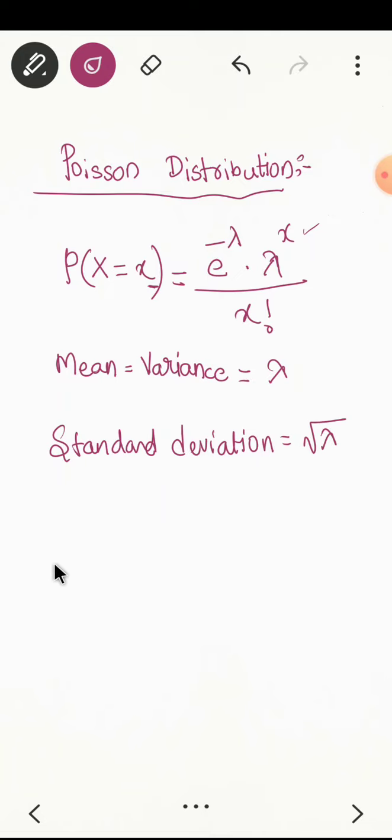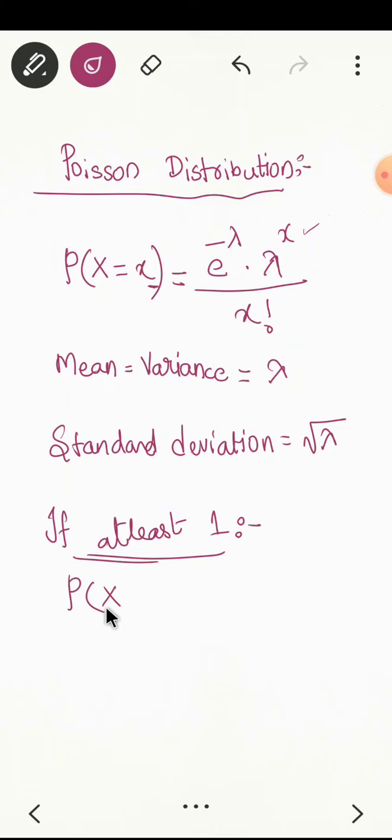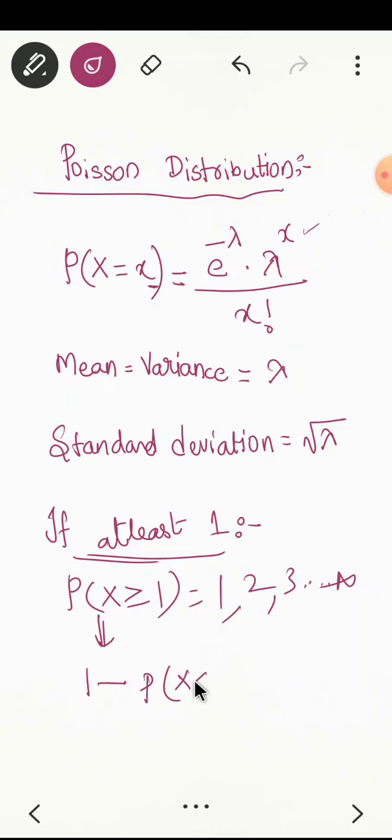Let me tell you, my dear students, if they ask you what is the probability that at least one aircraft, at least one means it should not be less than one, so we can go from 1, 2, 3 and so on up to infinity. That is one way. And you can change probability of x greater than or equal to 1 as 1 minus probability of x less than 1.